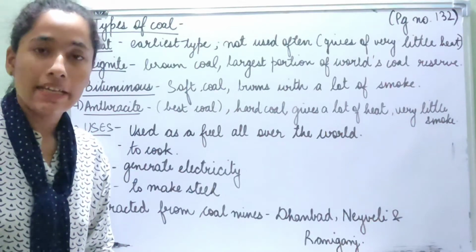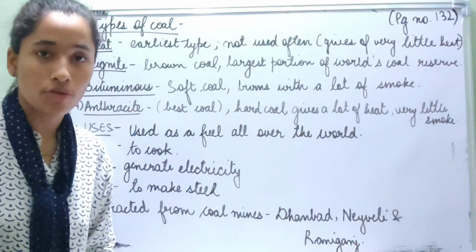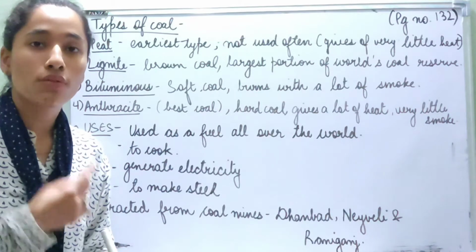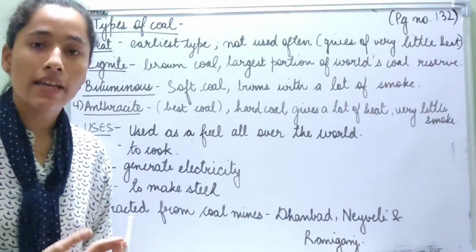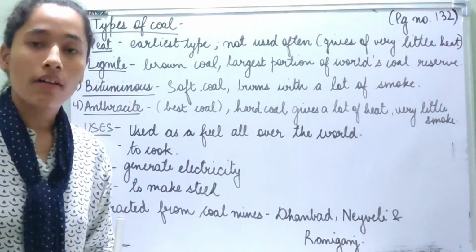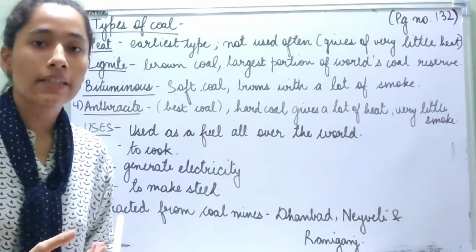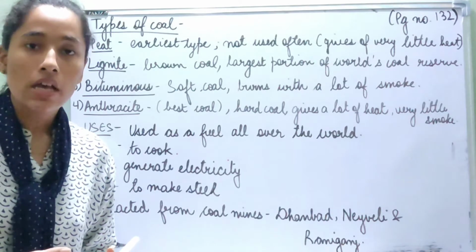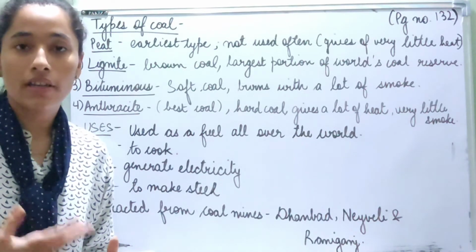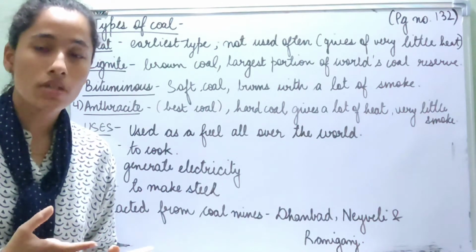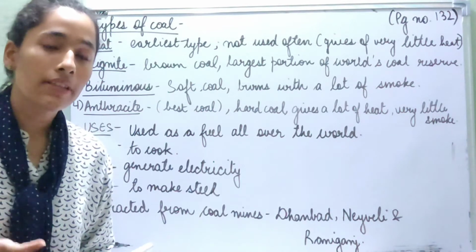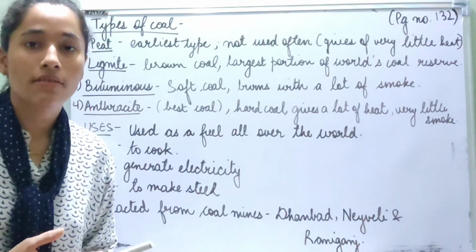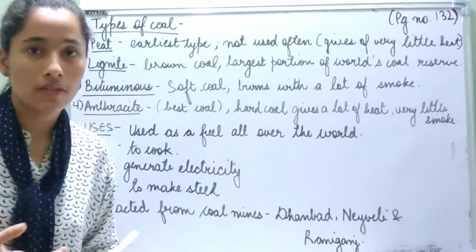Good morning students. In the last class we learned about minerals and that there are mainly two types of minerals: metallic minerals and non-metallic minerals. Metallic minerals are used for making metals, and are also called ores. From these ores come metals, and these metals are used to make different things, for example jewelry, utensils, furniture and a lot of other things.